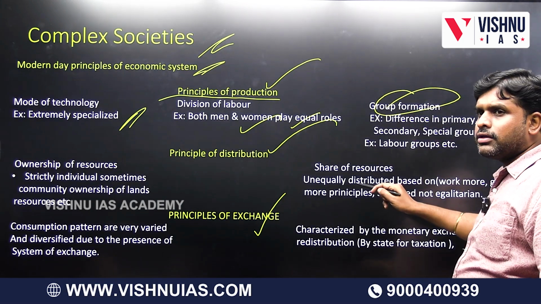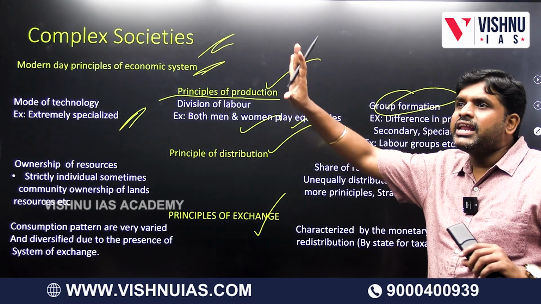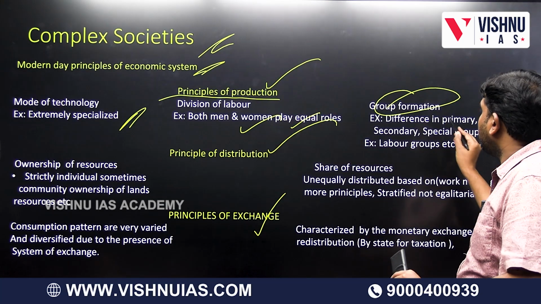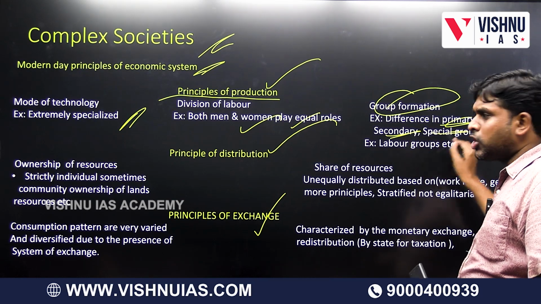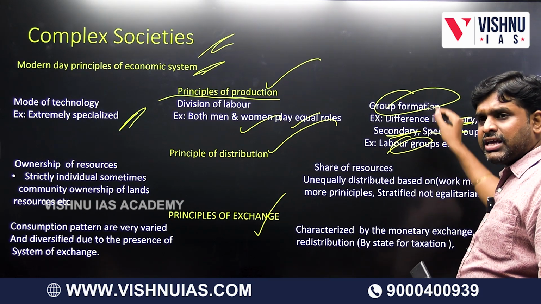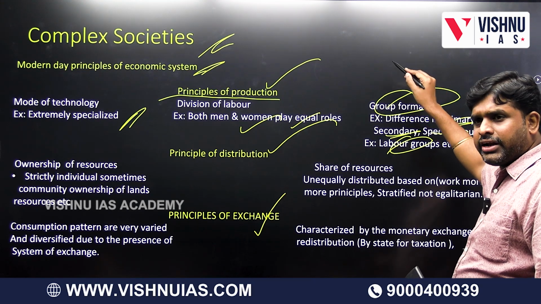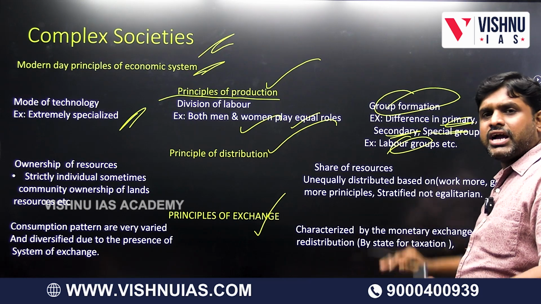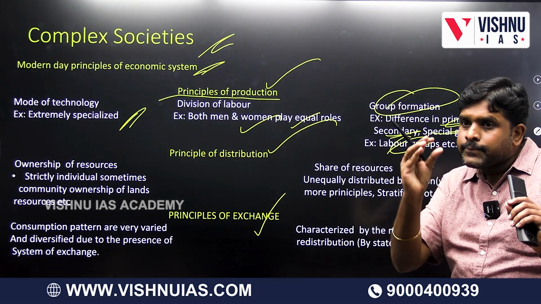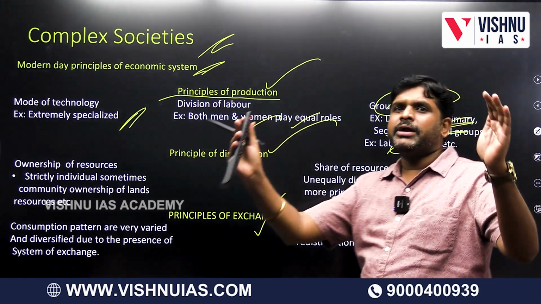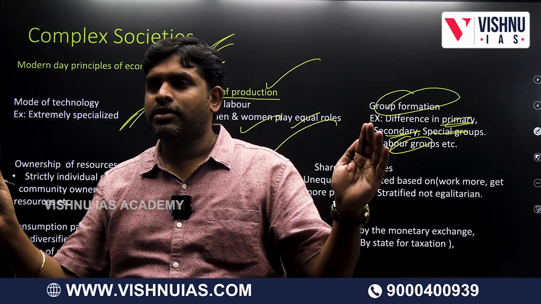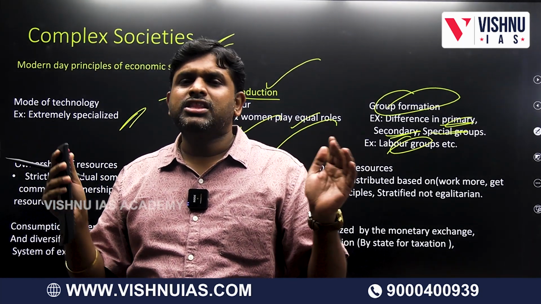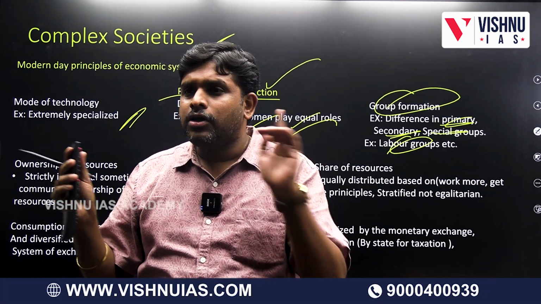Group formation. Here, their egalitarian society. Groups will be there, but in the group all are equal. But here we have primary, secondary, special groups, labor groups, rich class, bourgeois, proletariat, upper class, capitalist class, lower caste, upper caste. We are segregated in divisions. But they are only one particular group, and that particular group is egalitarian. All are equal. They are not further divided. Only one group, that is tribal group. Within that group, further divisions are there or only one group is there? Only one group is there.